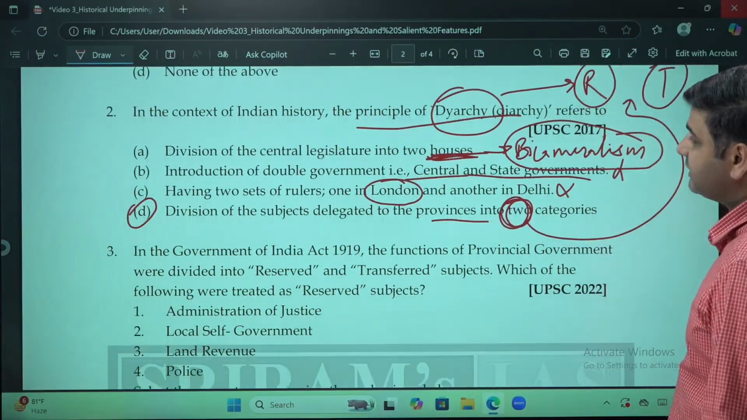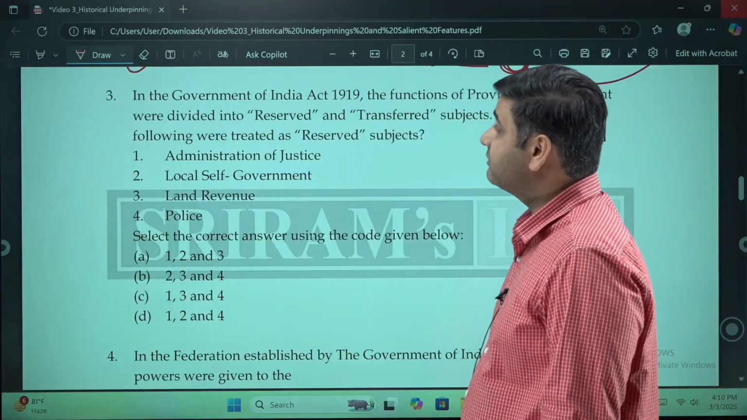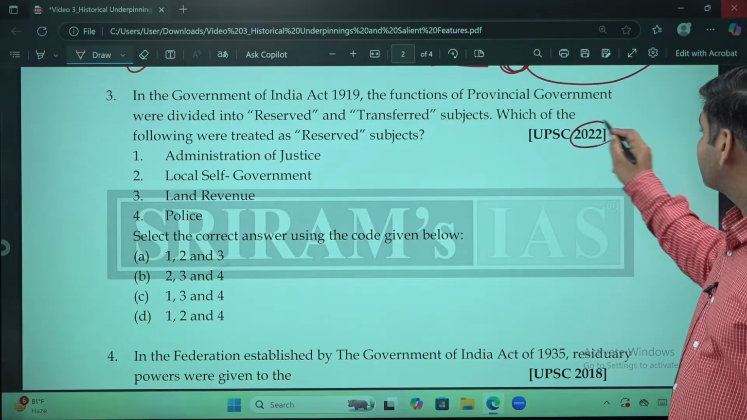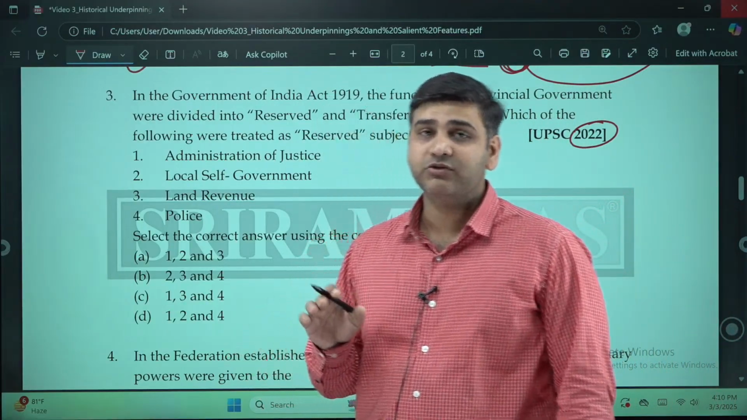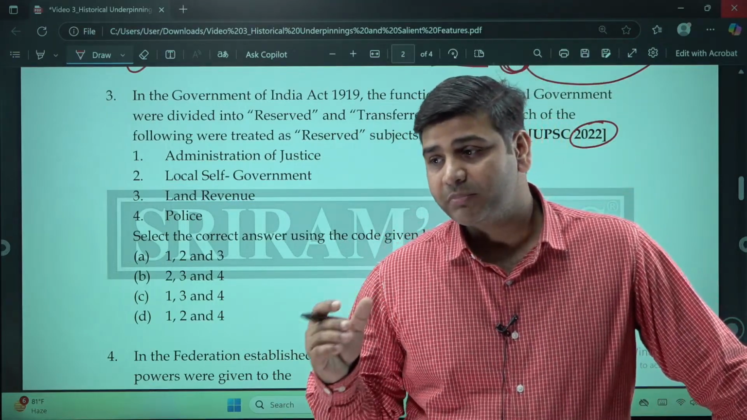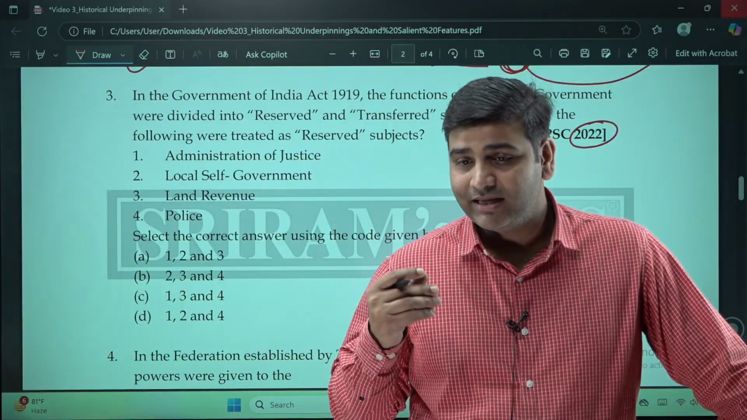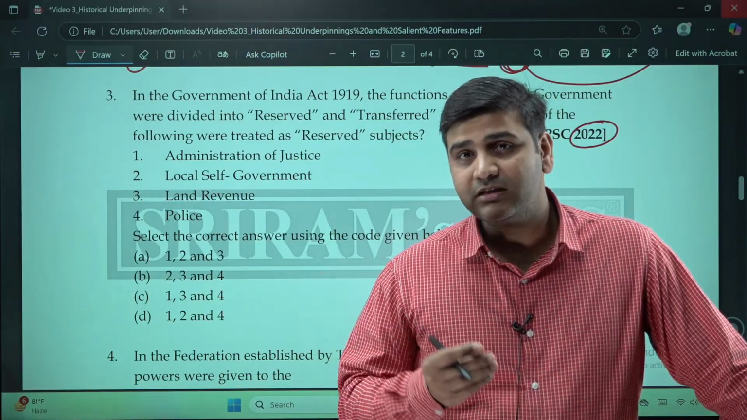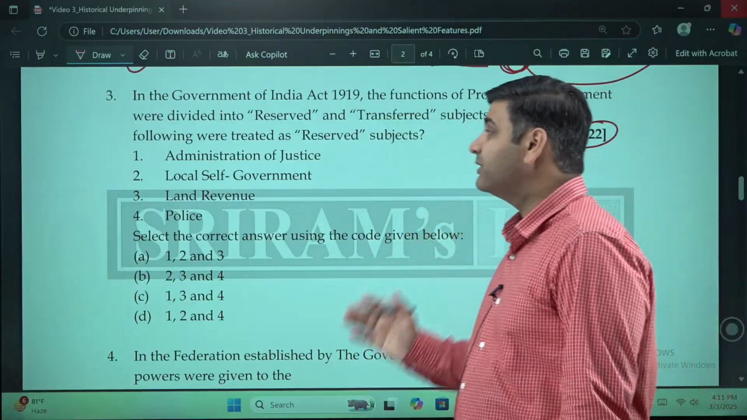Coming to question number 3. In the Government of India Act 1919, again another question on the Government of India Act 1919, a very important act. So see, this is how the previous year questions help you. It tells you from which segment the questions are going to come, from which topics more and more questions are going to come. You all study polity, but inside that polity there are many topics which are more important than the other ones. You have to understand that, and you can only understand that from the previous year questions.